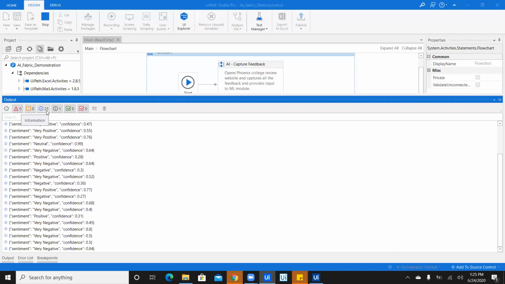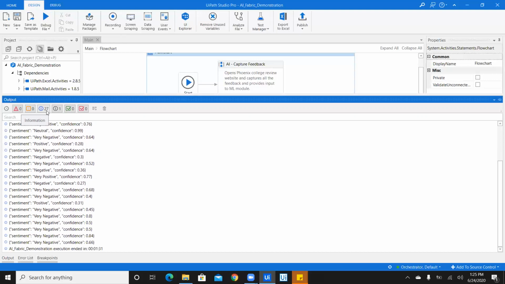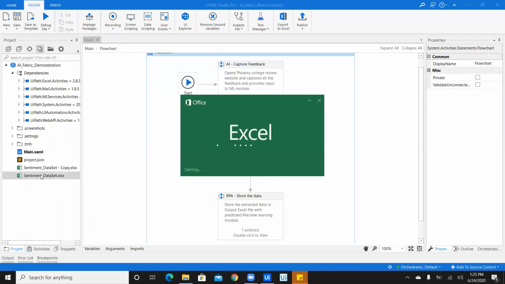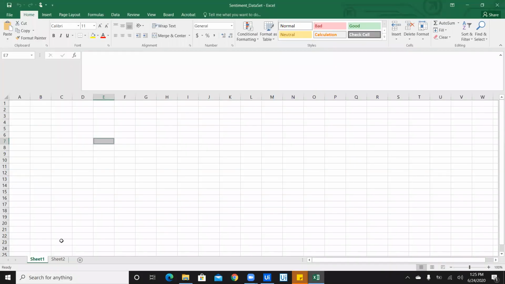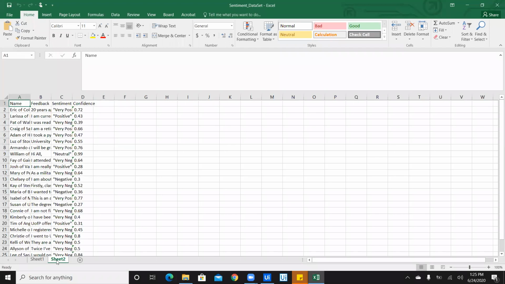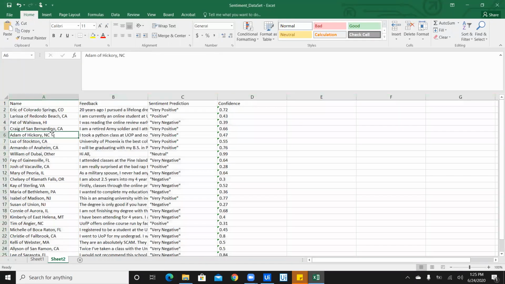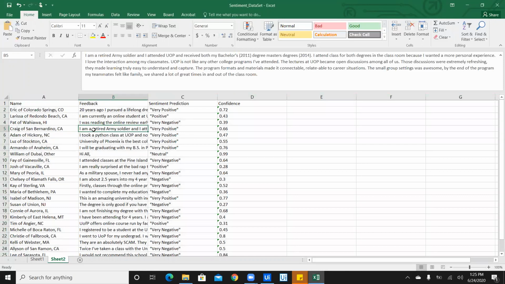Once this is done, it automatically gets captured and an Excel sheet gets created. Whilst it is being refreshed, you see the sentiment data set Excel sheet being created. We have been saving this data on sheet 2, and it captures the name of the person who has shared the feedback. The feedback consists of the comments by the university student, and the prediction and the confidence score is generated from the AI Fabric.